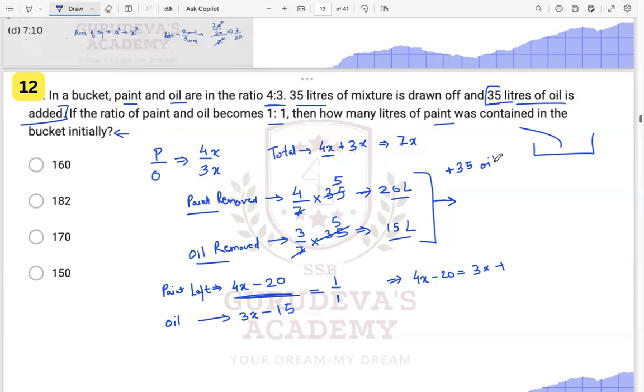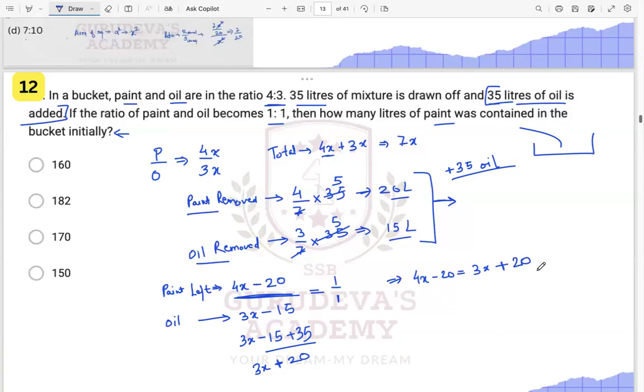That means this will be 3x minus 15, and we add 35 liters, so 35 minus 15 is 20. It will be 3x plus 20. So this side is 3x, and this will be plus 20 over here, right?